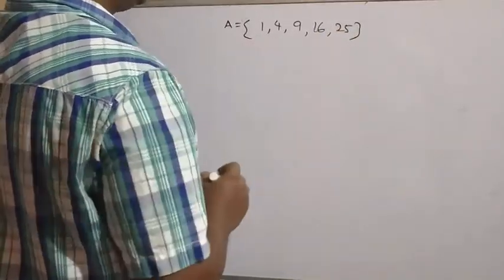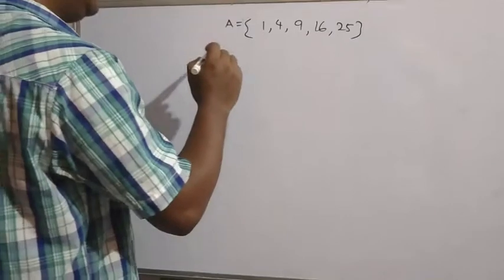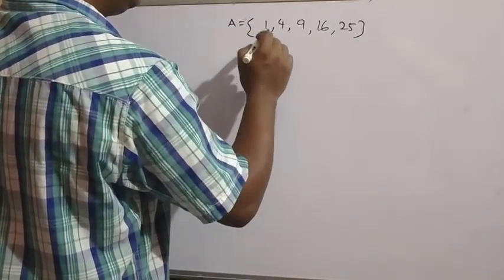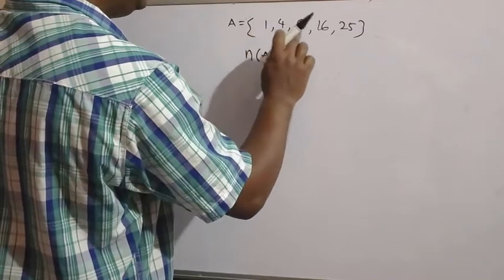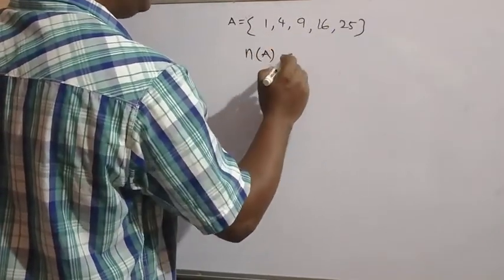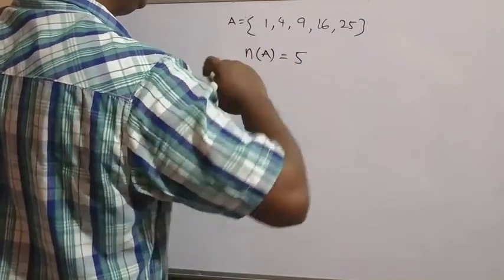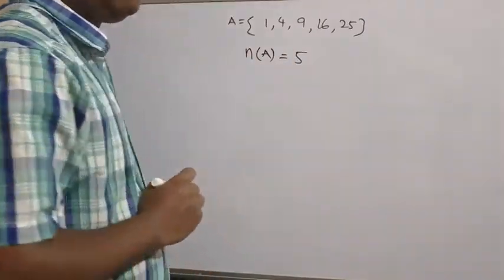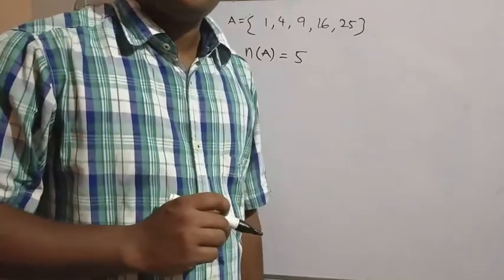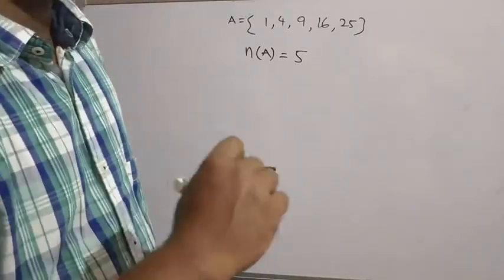The question asks, find the cardinal number of the set. Cardinal number is expressed in this form, n(A). So cardinal number means how many elements are in the set? 1, 2, 3, 4, 5. 5 elements. So the cardinal number of set A is equal to 5. Understood cardinal number? Very important, this part, sir.